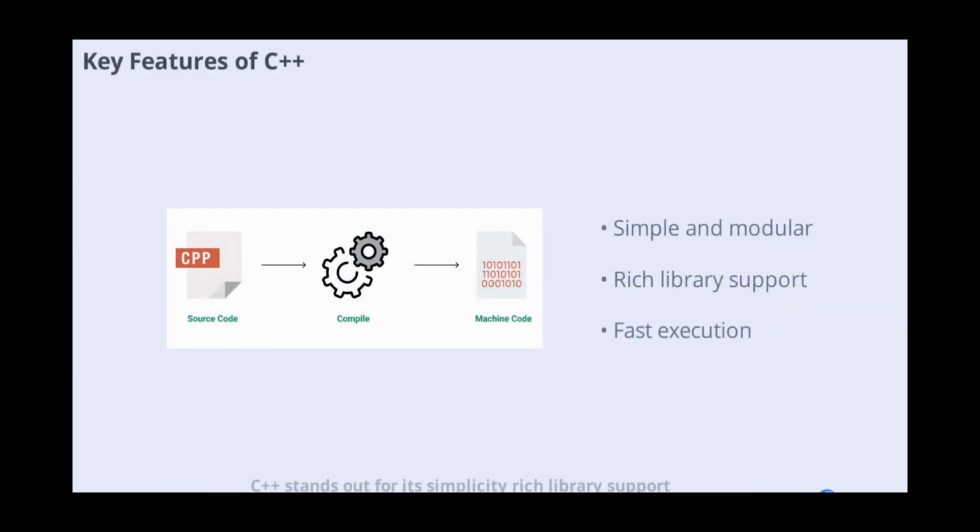C++ stands out for its simplicity, rich library support, and blazing execution speed. Programs can be broken down into logical units, making them easy to manage. While C++ executables are machine-independent, they are platform-dependent, meaning compiled programs on one OS won't run on another. Its mid-level nature allows both system-level programming and large-scale application development. C++ also offers direct memory access through pointers, object-oriented programming, and is a compiled language, contributing to its speed.